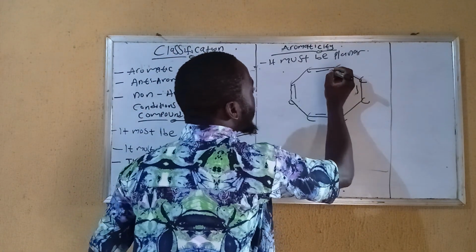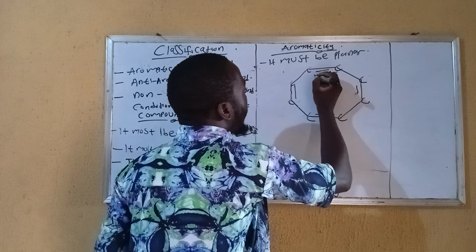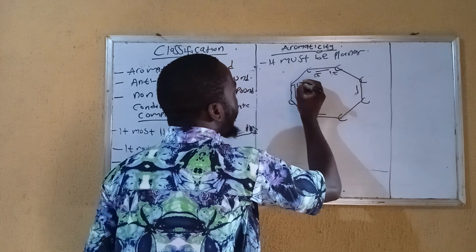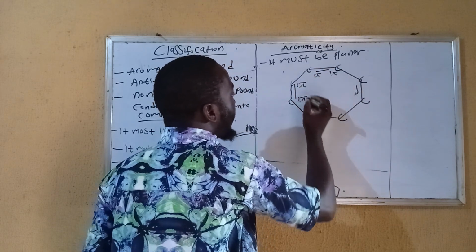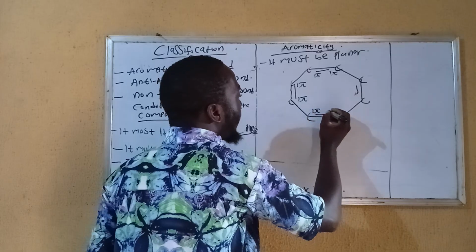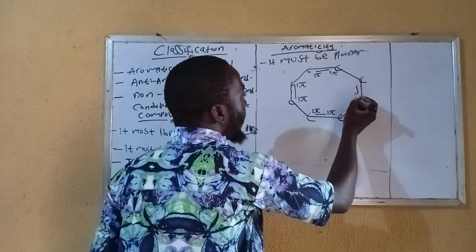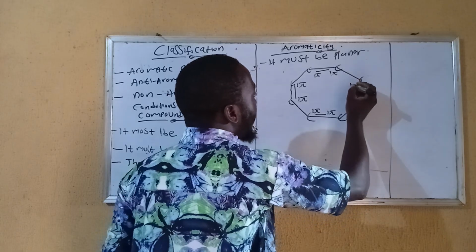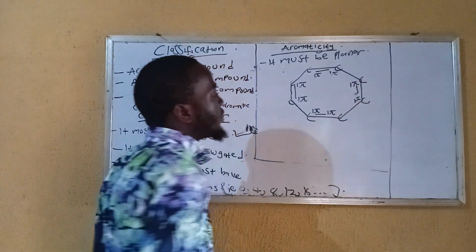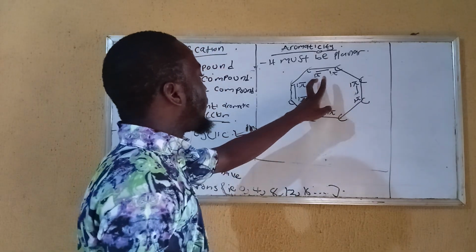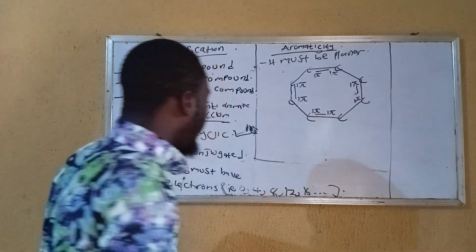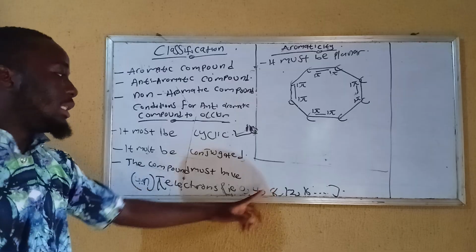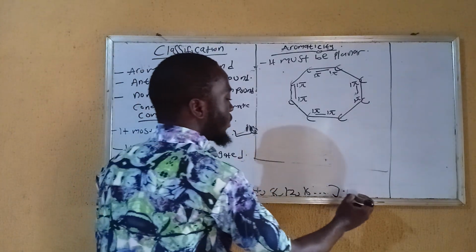This carbon has 1 pi, 1 pi, 1 pi, 1 pi, 1 pi, 1 pi, 1 pi, and 1 pi. So we have 2, 4, 6, 8. 8 pi in total. So it meets up with this condition also.